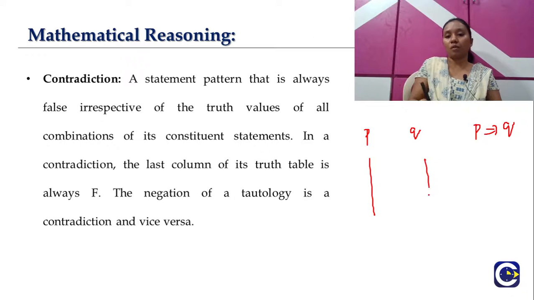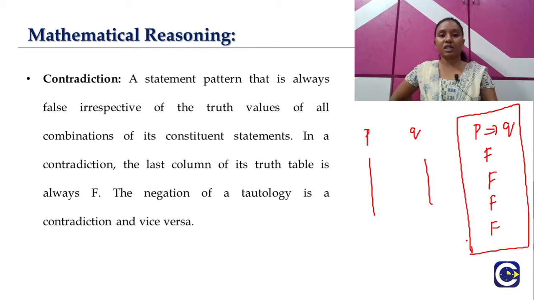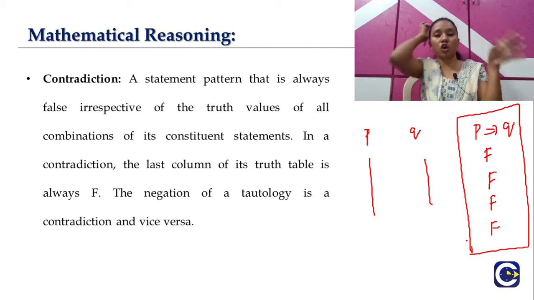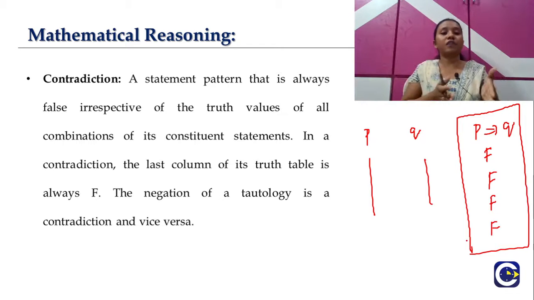Whatever combinations we have, if the truth values are false, false, false and false, that means this particular statement pattern is called a contradiction. So when all the truth values are true, that is a tautology. If all the truth values are false, that is a contradiction.